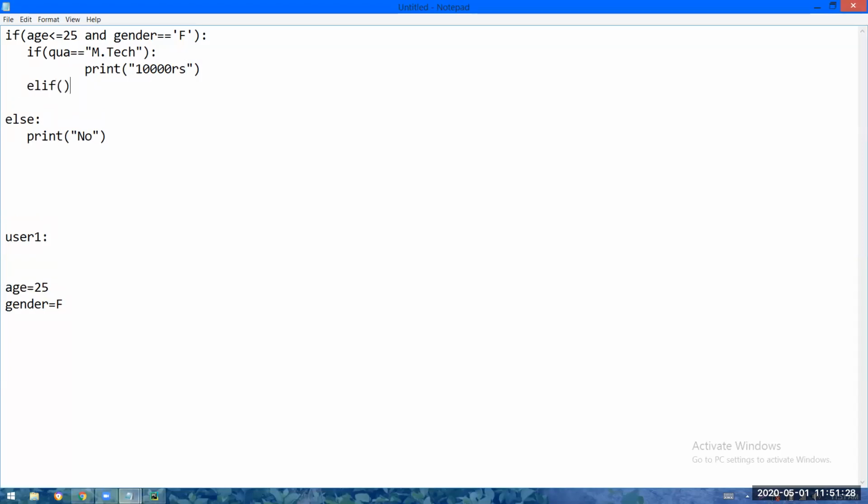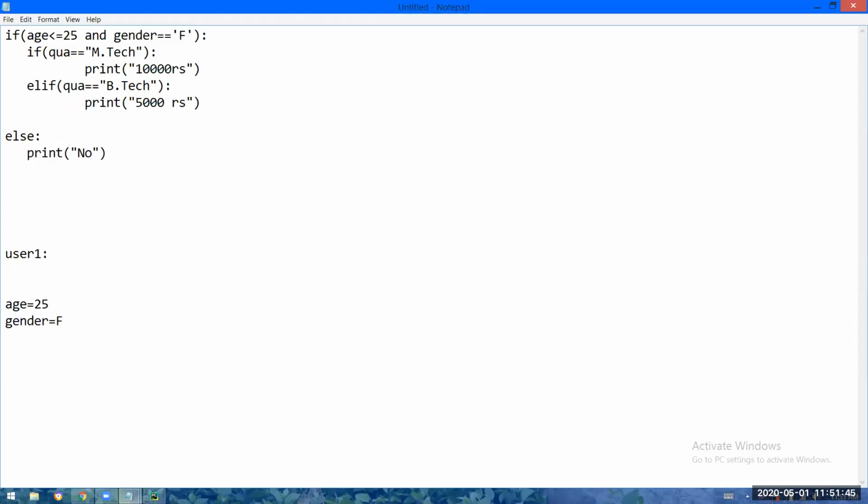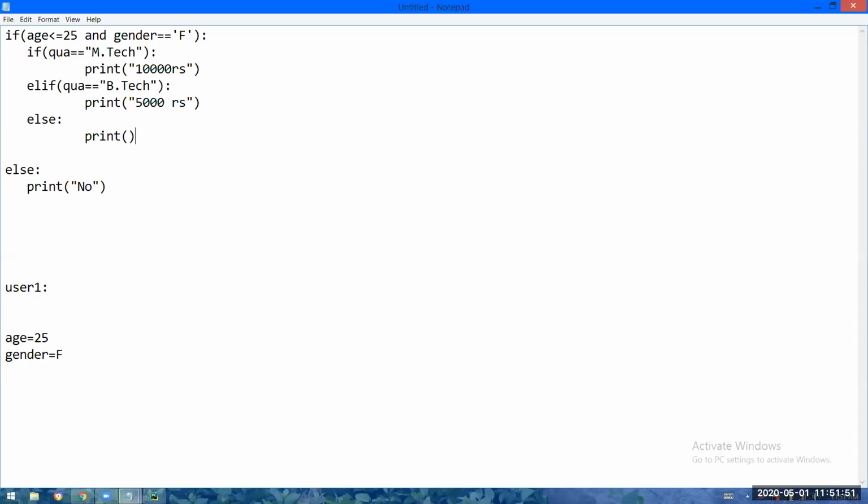If the qualification is equal to BTech, then print you are going to get 5,000 rupees of concession. Else I'm writing print 2,000 rupees of concession. Now I have accepted qualification value from the user.